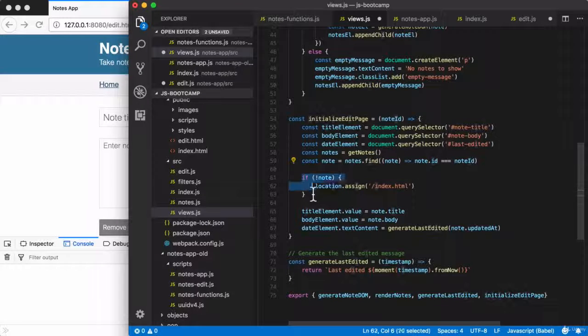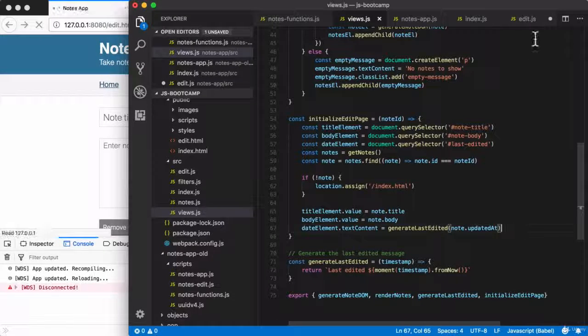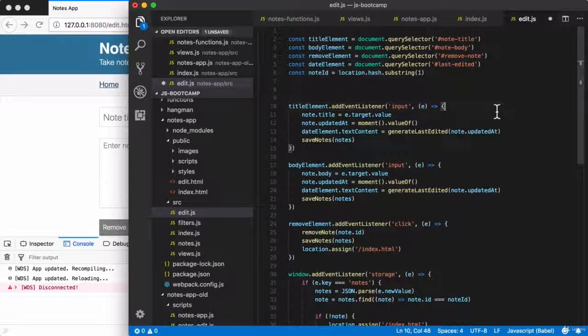Down below, we still check if there is note and redirect if there isn't. And then down below that, we set up the correct element values. All of that is going to stay exactly as we have it at the moment. We can now save views.js. This function is all wrapped up. And over inside of edit.js, we can now use it.